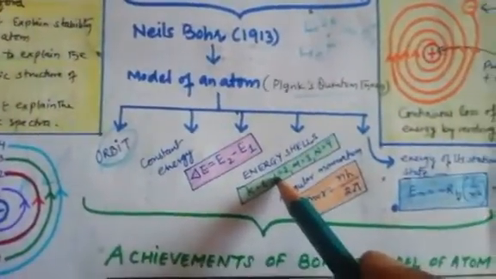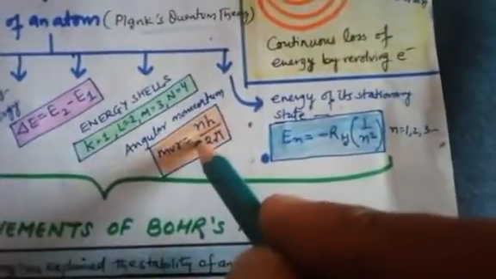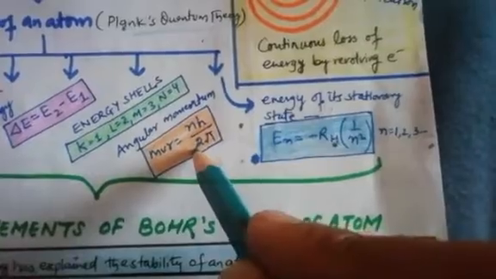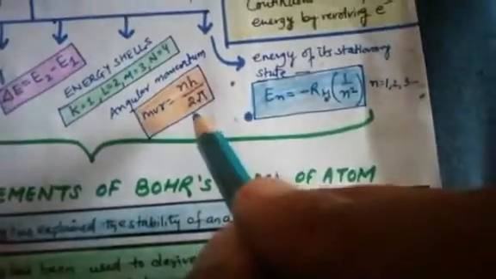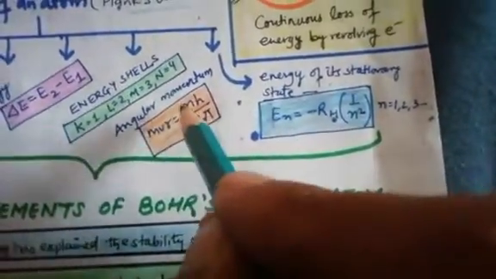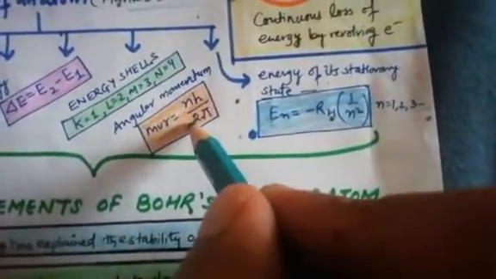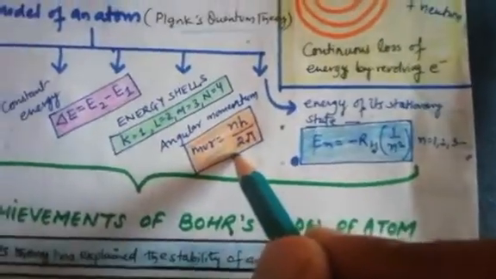Fourth is the different energy levels, which we have discussed. Fifth is angular momentum. Only those energy orbits are permitted for the electrons in which the angular momentum of the electron is a whole number multiple of h upon 2 pi, which becomes nh upon 2 pi, where n is an integer. This is according to Planck's constant.